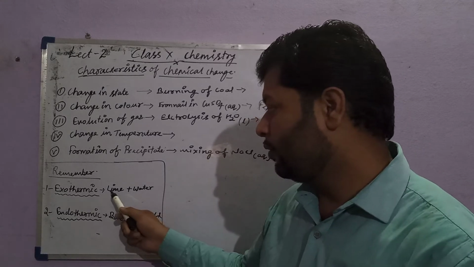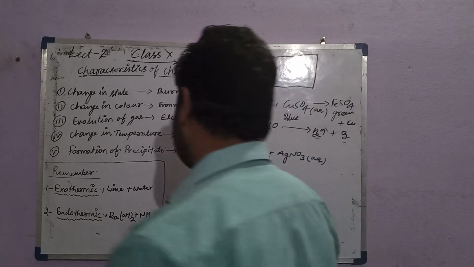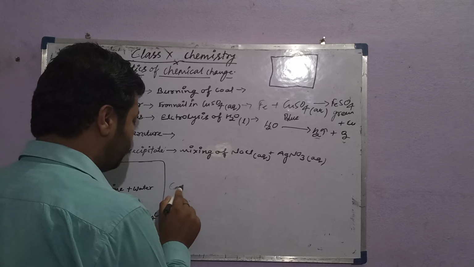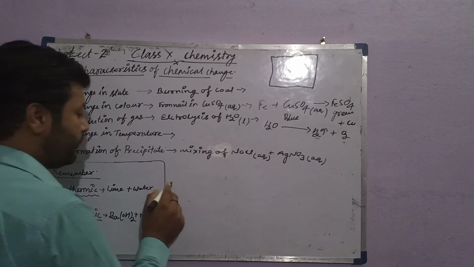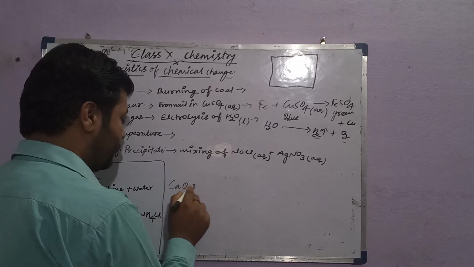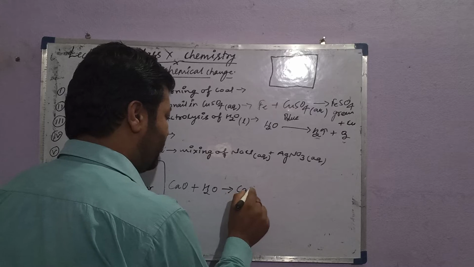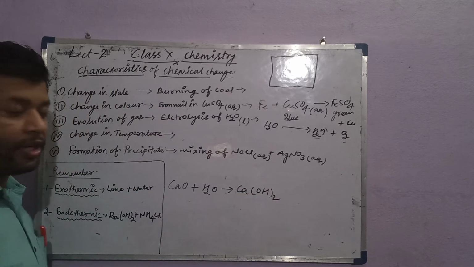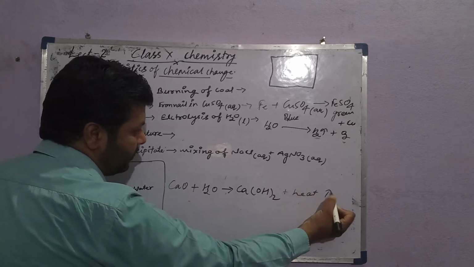For example, when we put quick lime, called calcium oxide, and it dissolves in water, there is a formation of slaked lime, calcium hydroxide, and a lot of heat is released in this process.